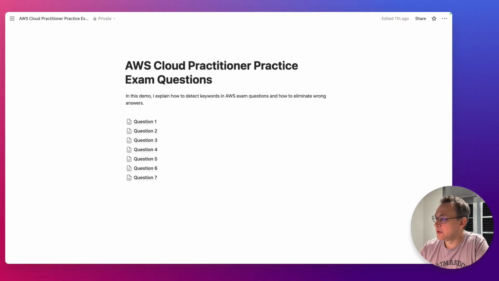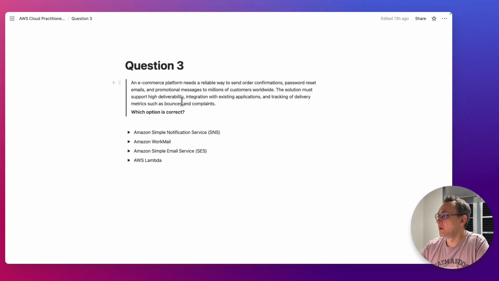Let's now review the next question, number 3. An e-commerce platform needs a reliable way to send order confirmations, password reset emails, and promotional messages to millions of customers worldwide. The solution must support high deliverability, integration with existing applications, and tracking of delivery metrics such as bounces and complaints. Which option is correct?